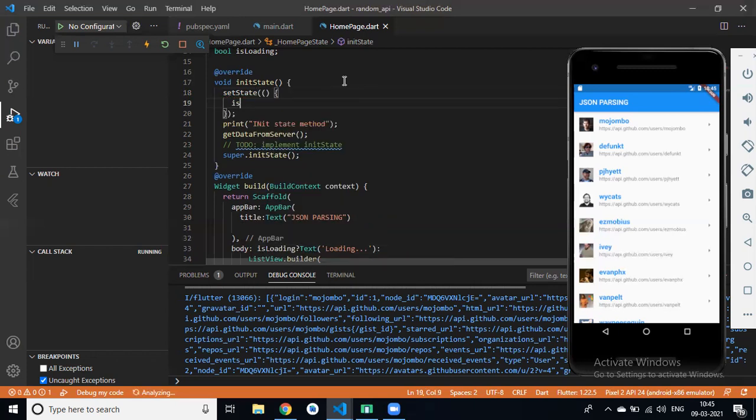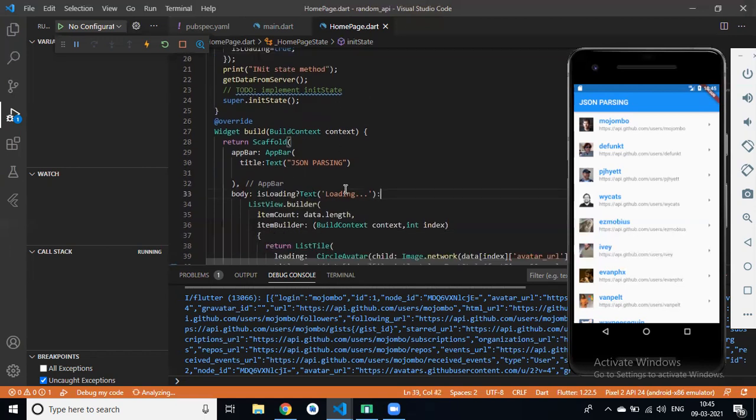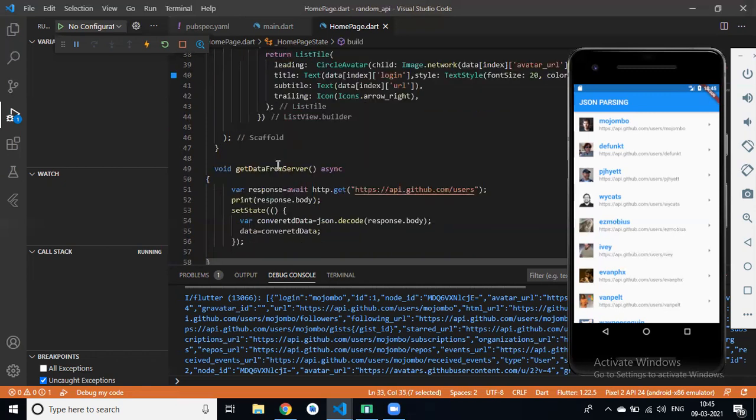Clear? By default our loading bar is true, so display a text widget. And after getting data from the server, simply set our is loading equal to false.